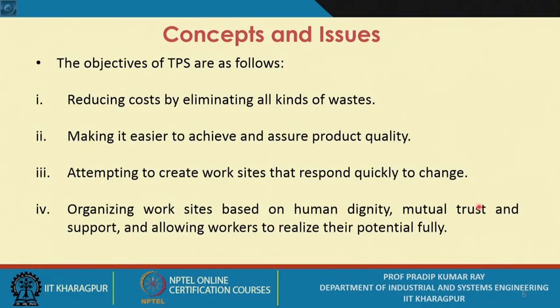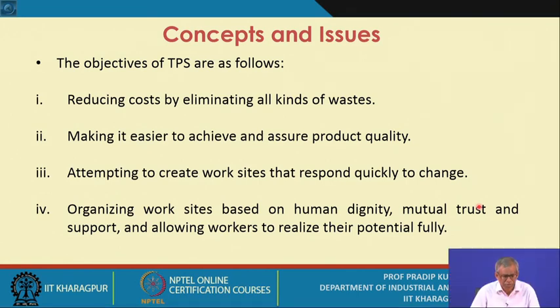Now this TPS has become a generic term, and many companies throughout the world these days, not only the Japanese companies, many companies in the West, in European countries, even in Asian countries, have adopted the TPS concept for their manufacturing system. So the TPS is a total system, the Toyota production system, and there are many objectives of TPS. So there are 4 specific objectives. So please make a note.